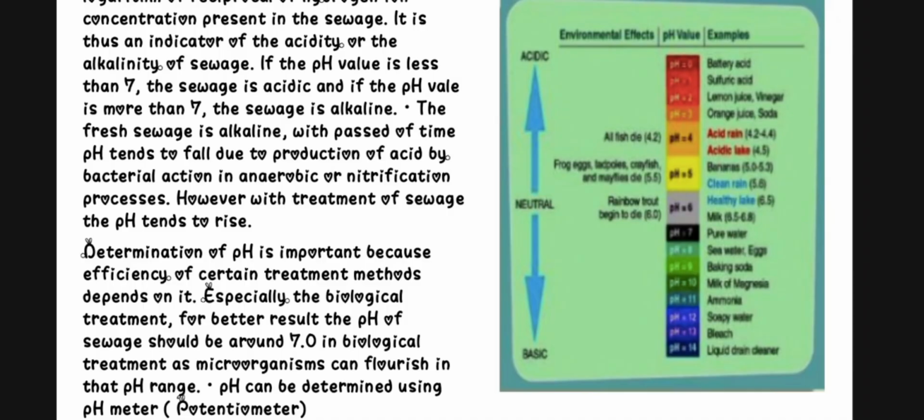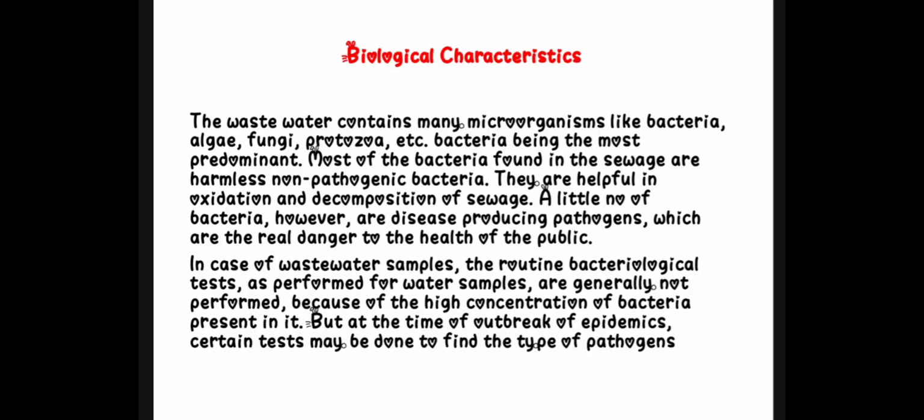But for sewage water, the pH value increases as the sewage decays. In the fresh stage, the pH value might be like normal water itself, but as time passes, the pH value of the sewage water increases.